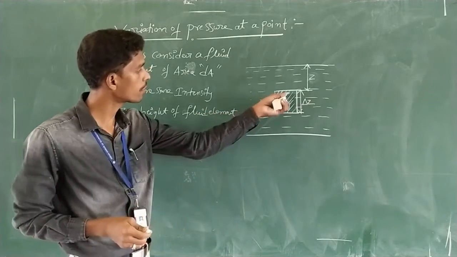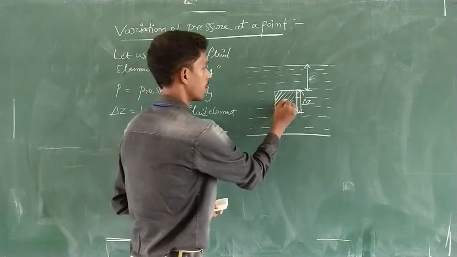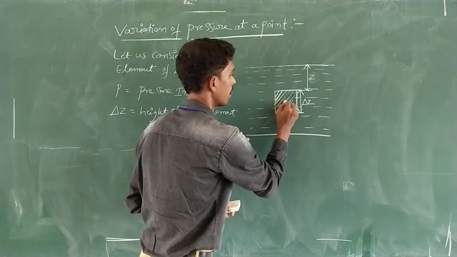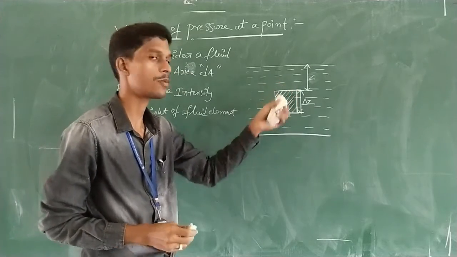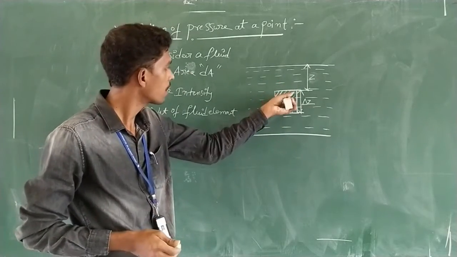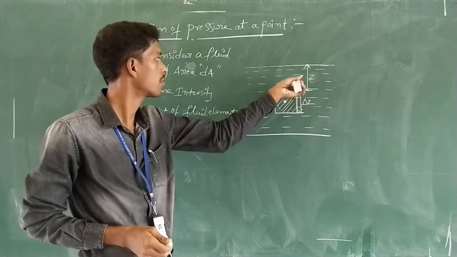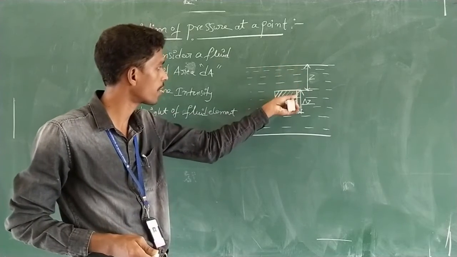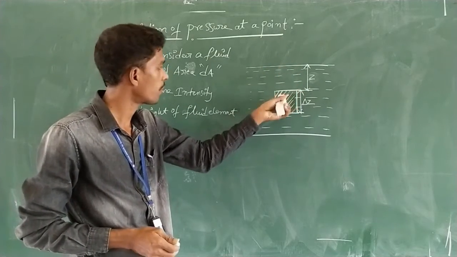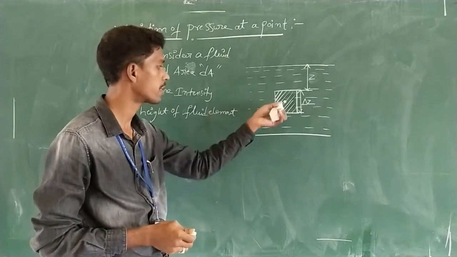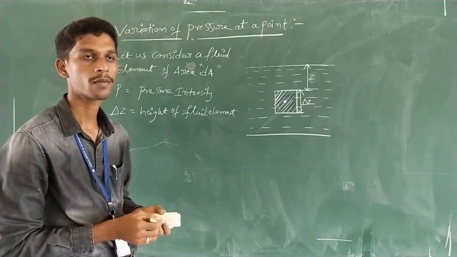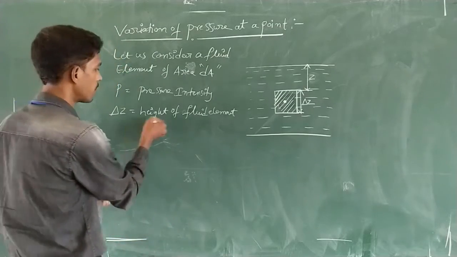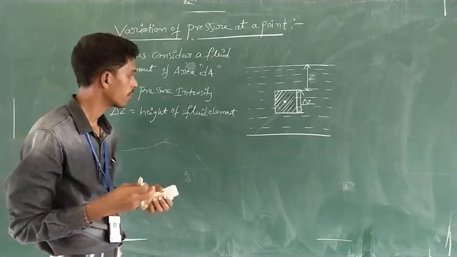We have to find out the pressure variation of this fluid element at this particular location, because it is under a depth of Z from the surface. How much the pressure varies with respect to its conditions, we have to find out. We have to prove the hydrostatic law here.